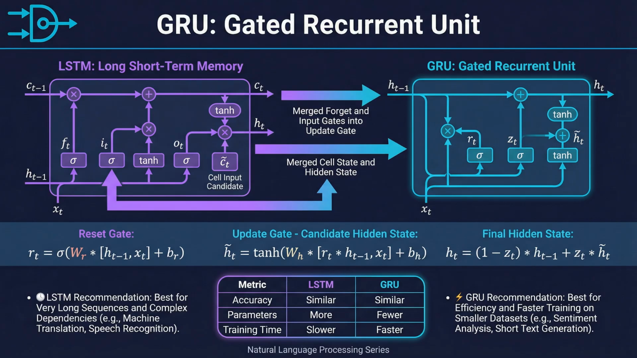In practice, the choice between LSTM and GRU often depends on your specific task and computational constraints. For very long sequences, LSTM might be preferred. For efficiency, GRU is often the better choice.